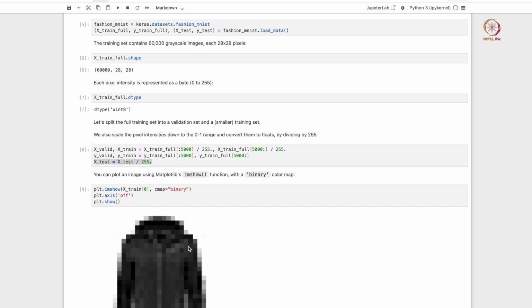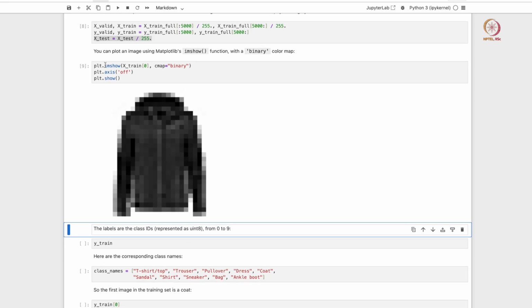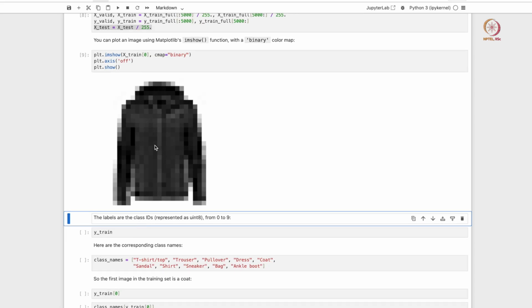Okay, so just to give a sense of how any given data point looks, we can plot them using the imshow function within matplotlib like we have used before, and if you plot it, you see that this is a pixelated image of a jacket.